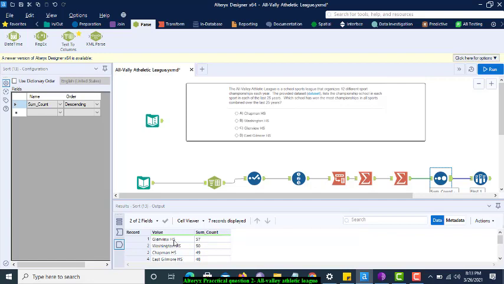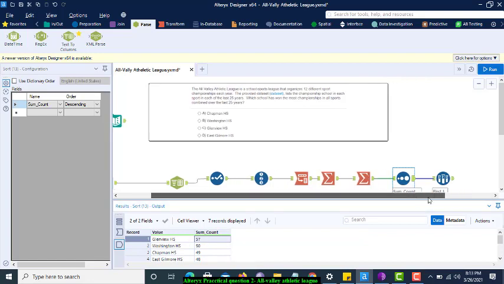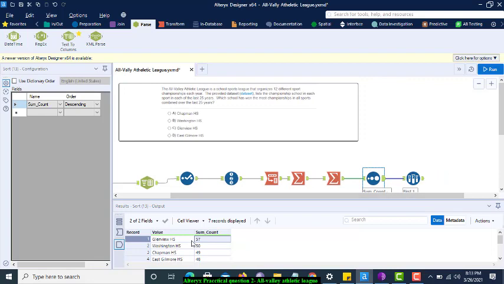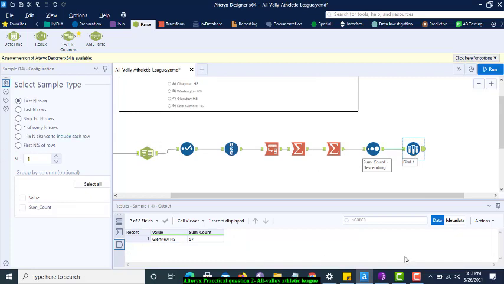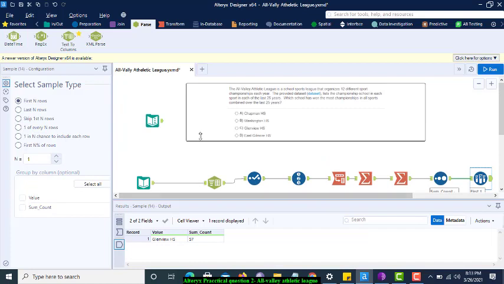You can see Glen BHS has won the maximum number of sports. Just to put it in a single row, I have taken a sample, just the first value of the row. So this is the solution. Thank you for watching.